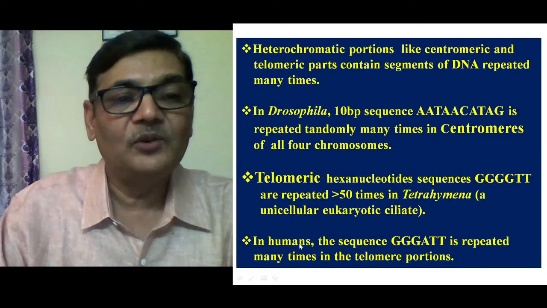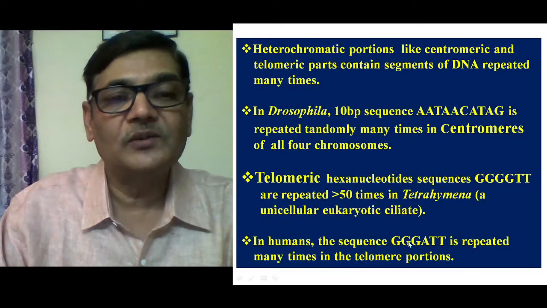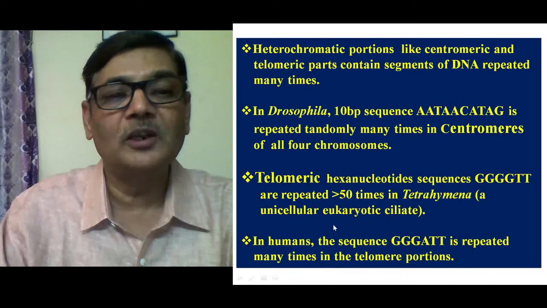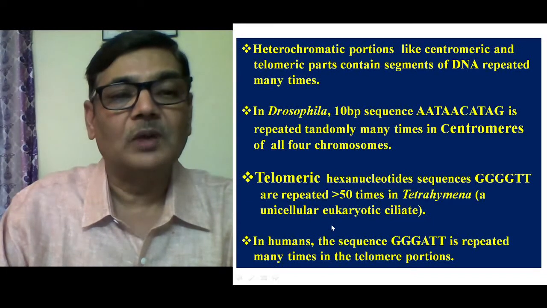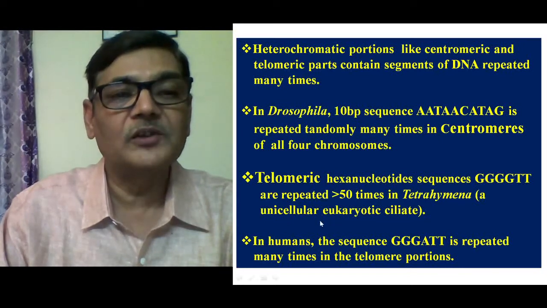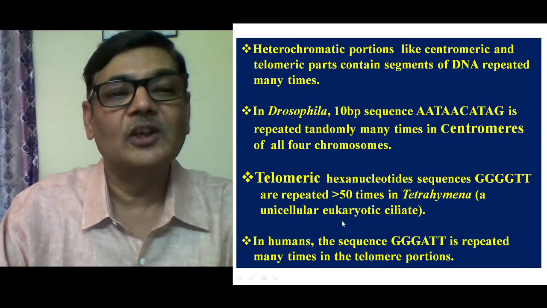Then in the case of humans, the sequence GGGATT is repeated many times in the telomeric portion. So as I said, satellite DNA will mainly be represented in the form of constitutive heterochromatin, confined mainly in the telomeric and centromeric areas with many nucleotides repeated several times.